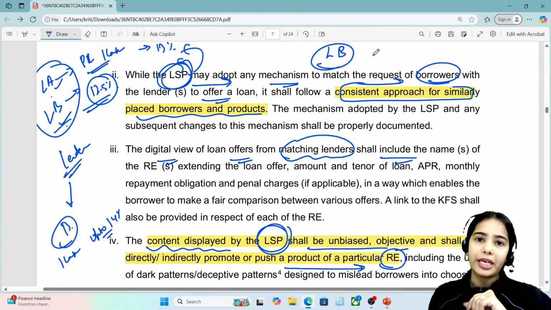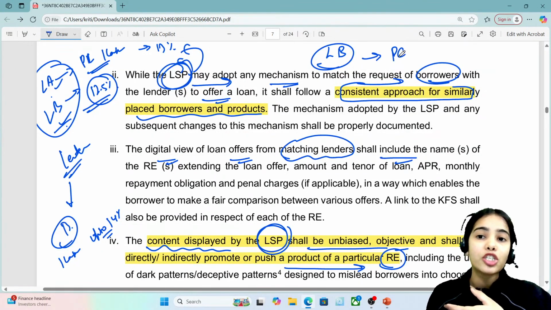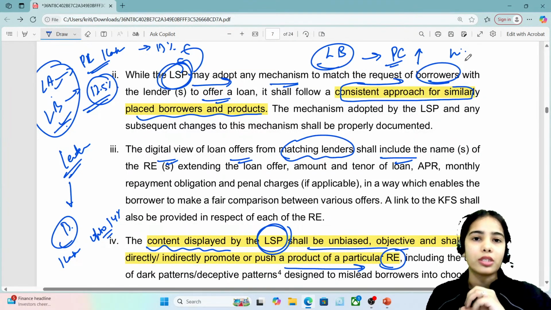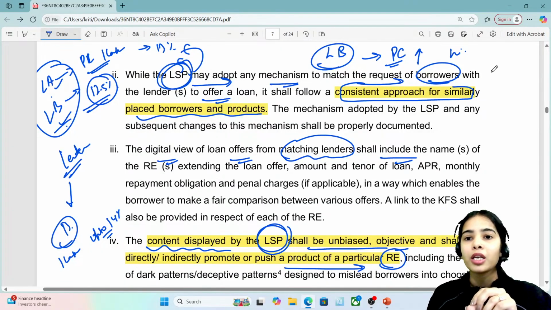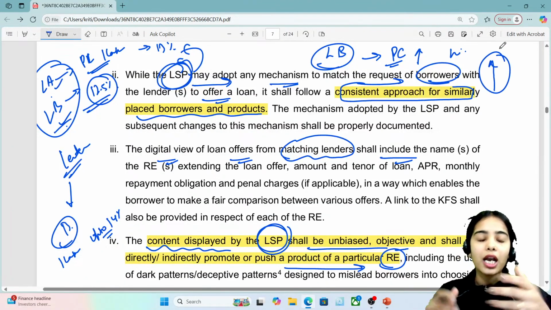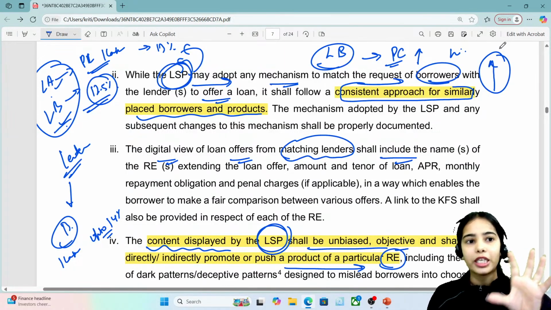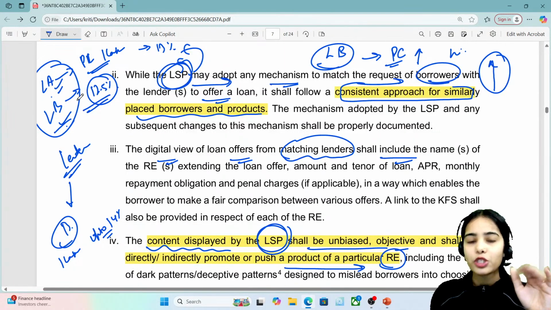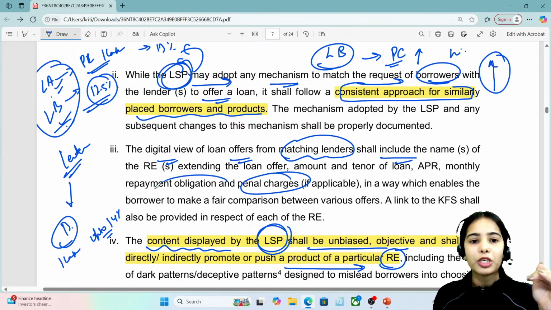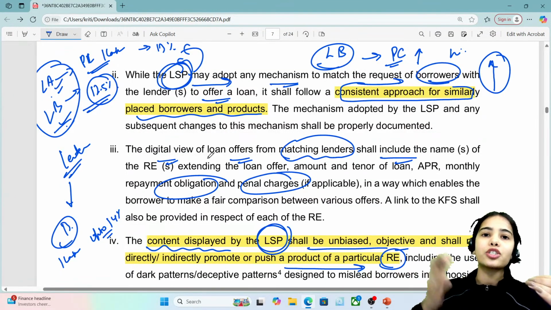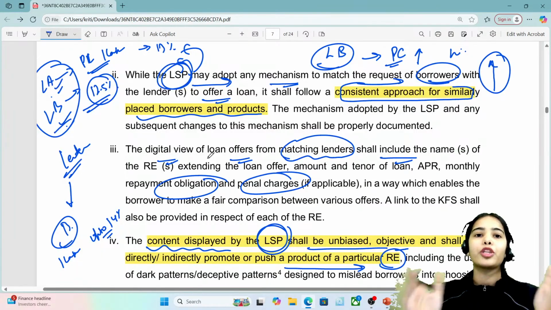It is wrong to push lender B, because what if the penal charges of lender B are very high? What if lender B has some hidden clauses? What if lender B has some higher charges for taking out the money or repaying before the timeline? So you can understand that the borrower should be given the choice that, okay, these two are meeting your requirements. You can see the rest of the information about the repayment obligation and the penal charges, and after seeing the rest of the things, then you can decide.